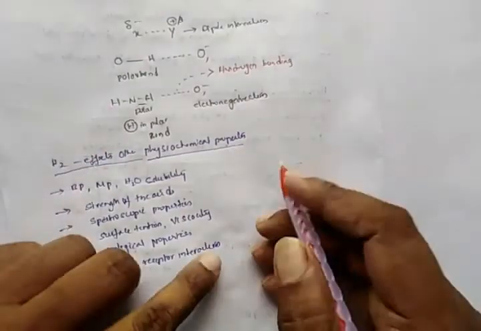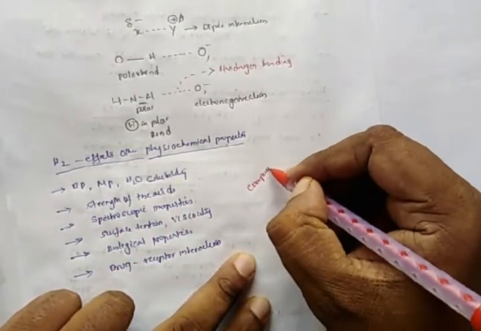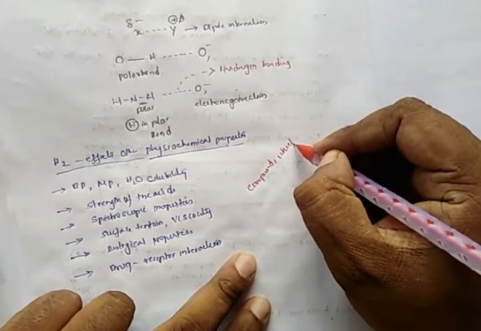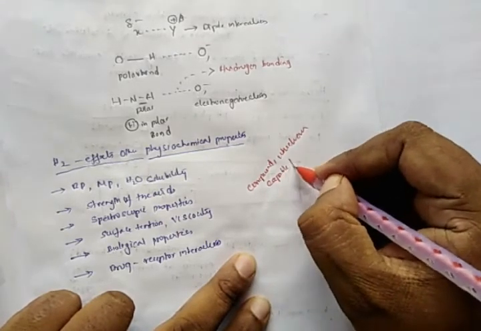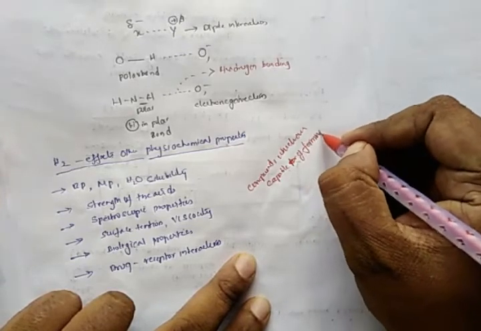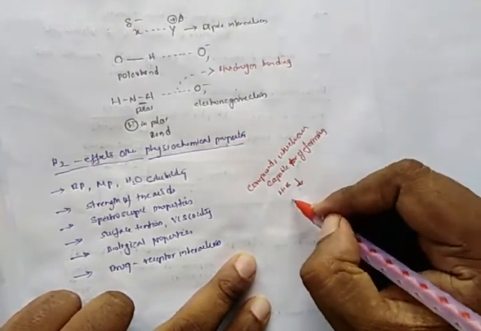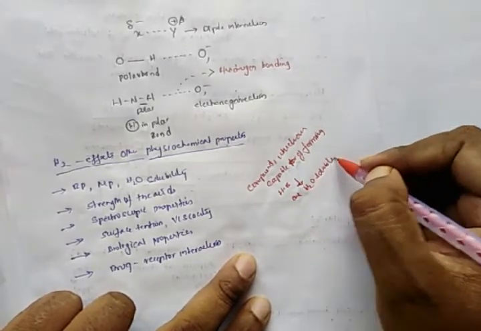So the compounds which are capable of forming hydrogen bonding are water soluble.